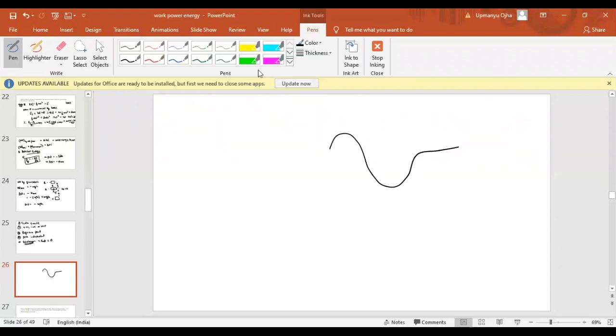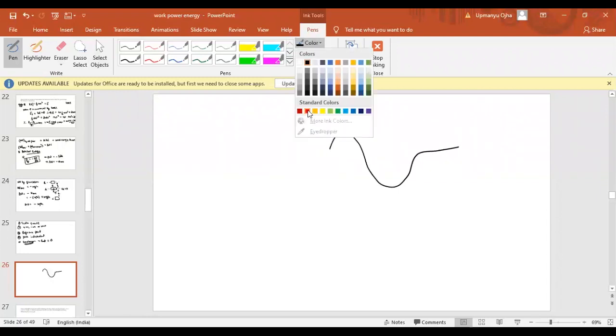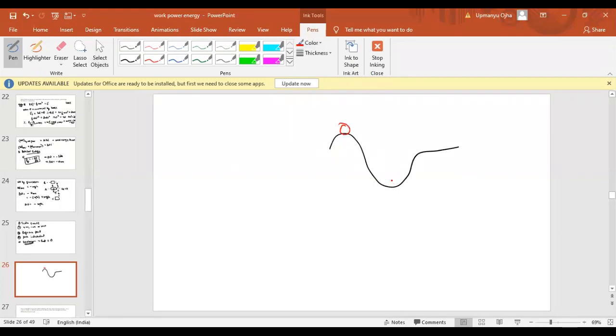If I place a ball at this point A, this point B, and this point C, can you tell me at which point the body will be in stable equilibrium? The body will be in stable equilibrium at point B. We can see that if you displace this ball, the ball will come back to its initial position again. So stable equilibrium means if I displace the ball from its initial position, it comes back and retains its position.